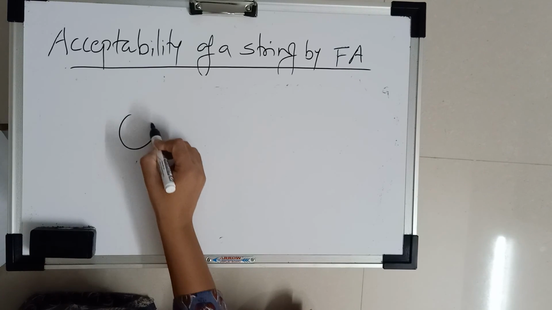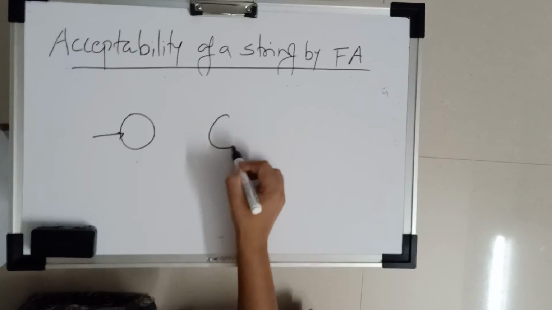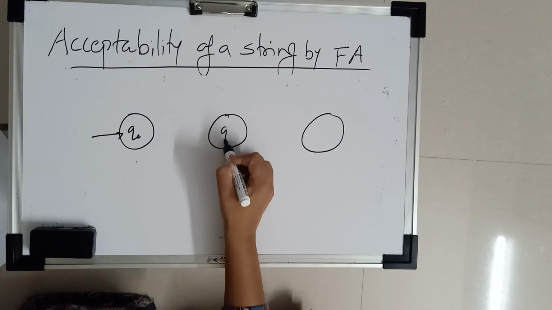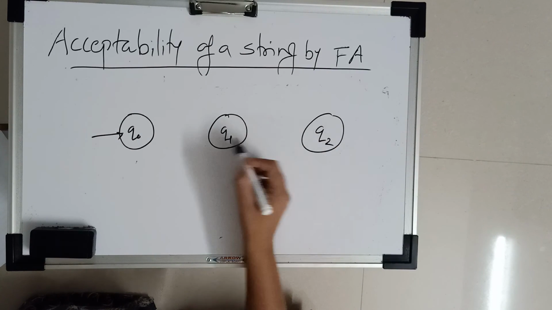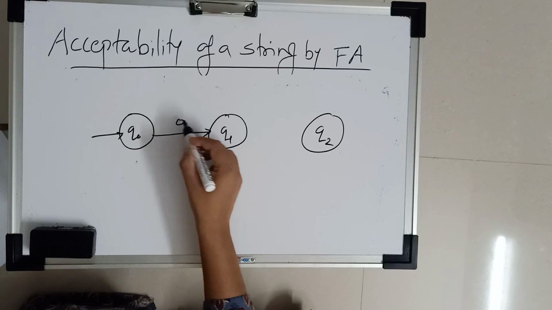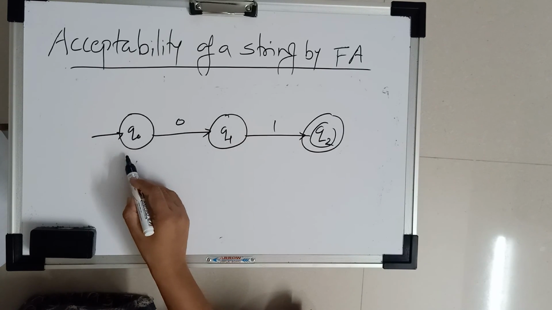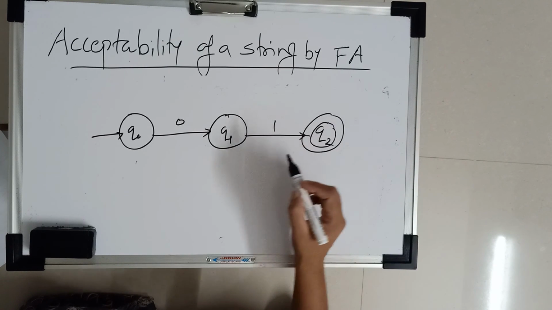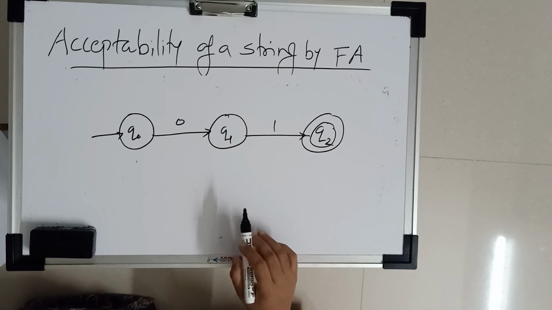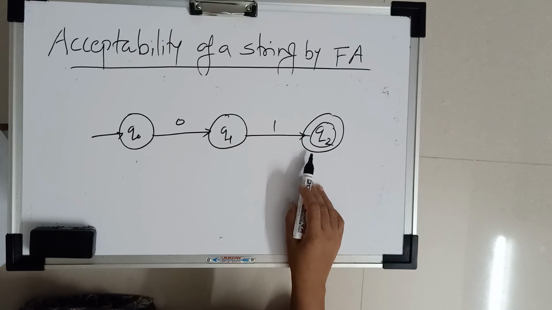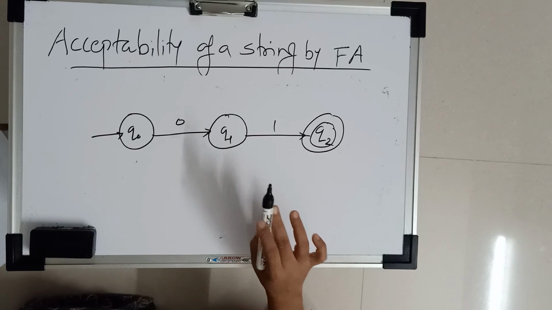Suppose this transition diagram is given. This is the initial state and Q2 is the final state. A string means we start from the initial state and it must end at the final state. That string is accepted.